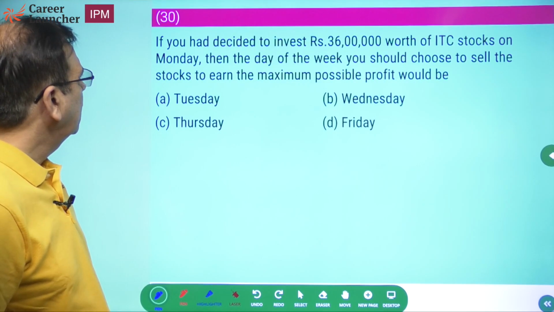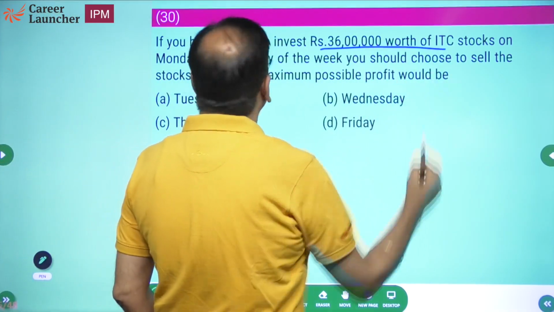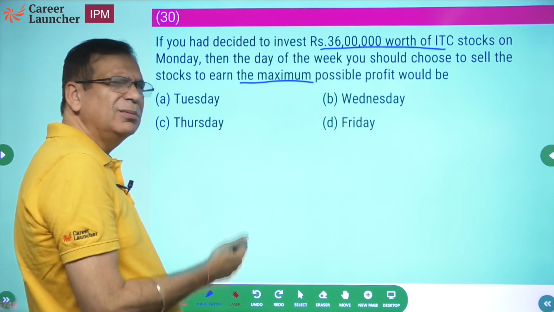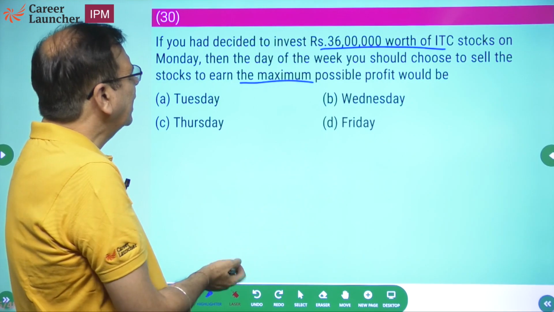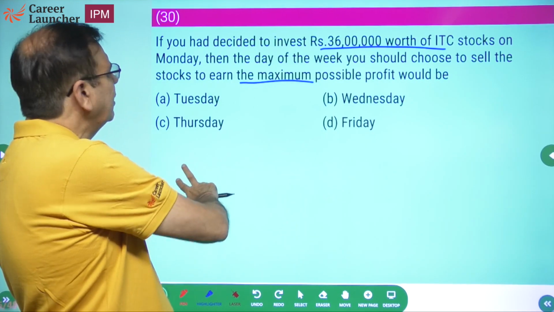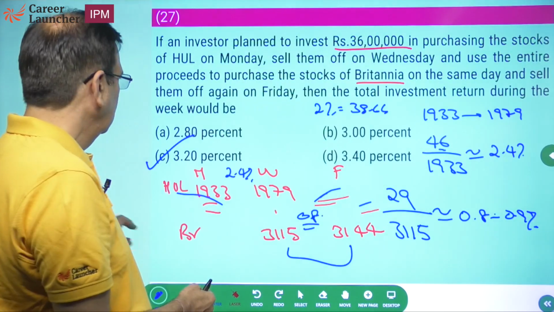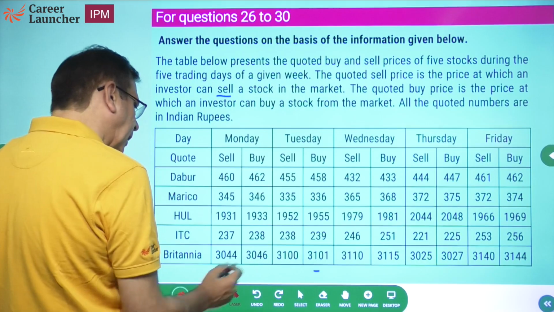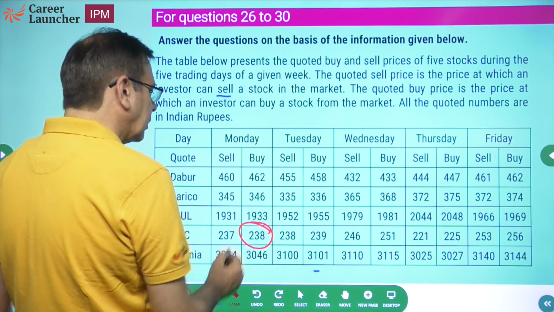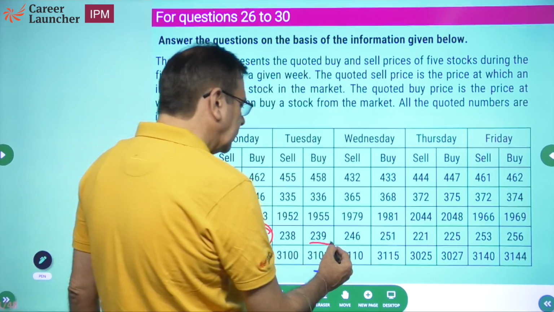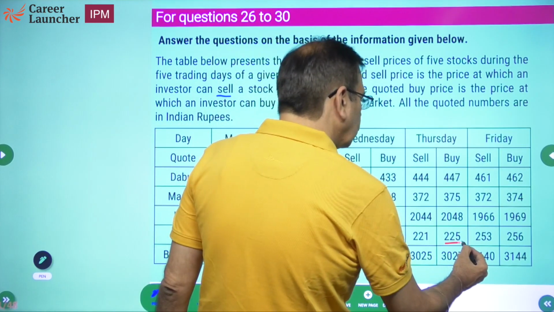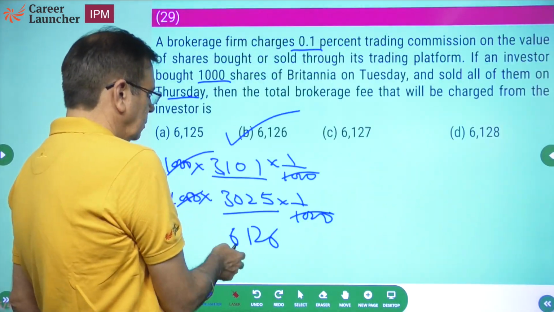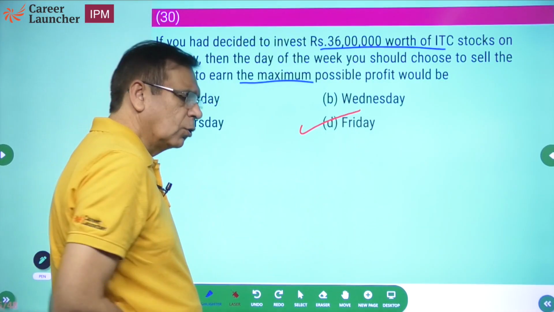Last question. If you had decided to invest 36 lakh worth of ITC stocks on Monday, then the day of the week you should choose to sell the stocks is when it is highest. Whatever the price was on Monday, you will sell it on the day when it is the highest. So let's go back. ITC, you purchased it on Monday. Not that it matters. You will sell it on the day when it is highest. 239, 251, 225, 256. You will sell it on Friday.